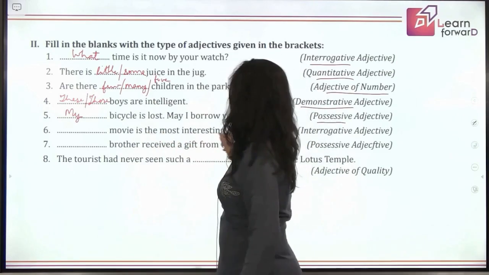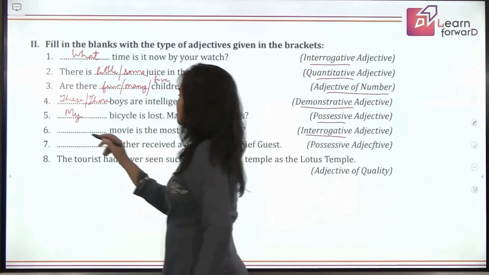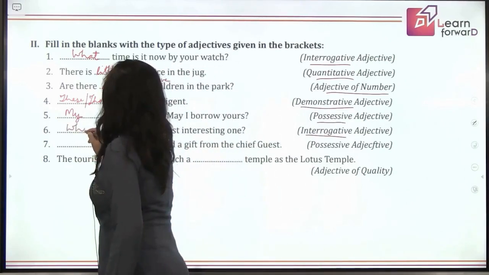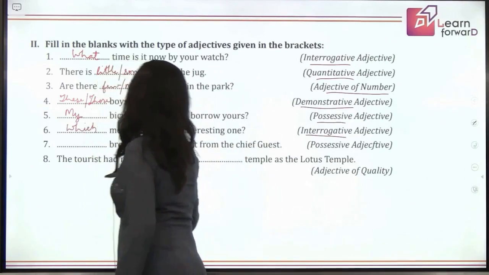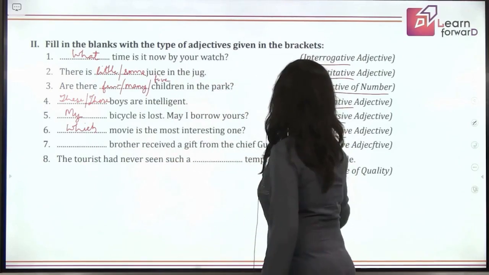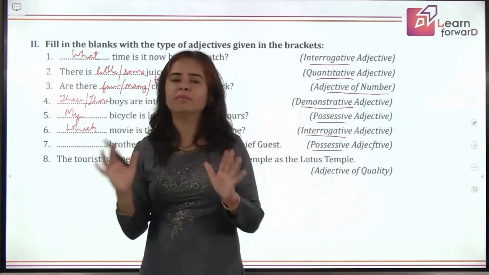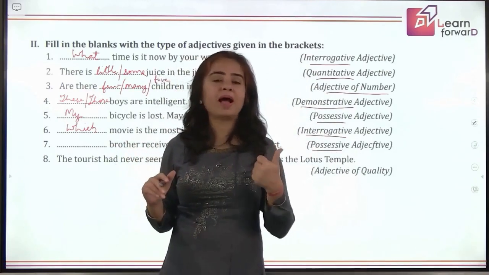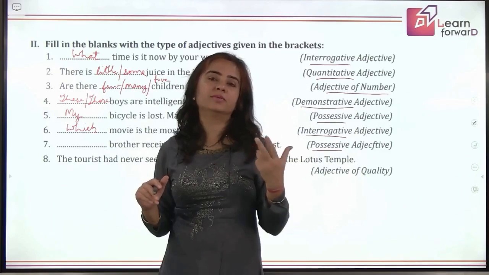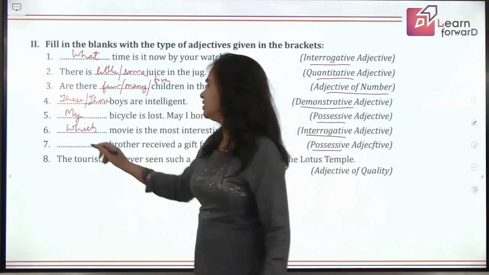Dash movie is the most interesting one. Again, interrogative. No other option. Perfect answer. Which movie is the most interesting one? Dash brother received a gift from the chief guest. You have to give a possessive adjective. So here you have multiple choices. You can say my brother, you can say your brother, his brother, her brother, dear brother. Any of the possessive adjectives can come here.